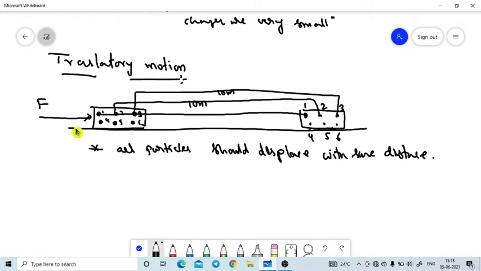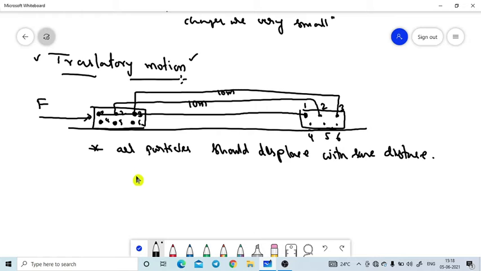If particle 1, 2, 3 and 4, all particles cover the same distance between the initial and final position, similar to the object overall, that is point 1. When the overall object displacement and all particles displacement are equal, then that type of motion is named translatory motion.